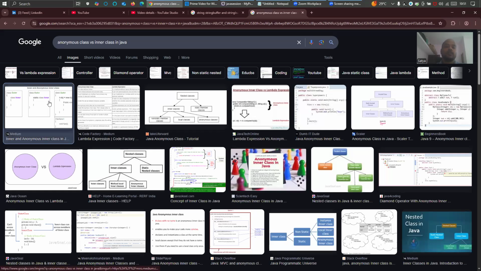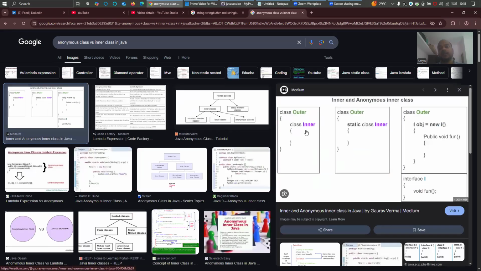See, first this person has given a beautiful example. He has given a class outer, and inside that, if you define a class, it is called an inner class. Class outer, static inner class. Class outer object new, this is an anonymous class. What I have done is an anonymous class.